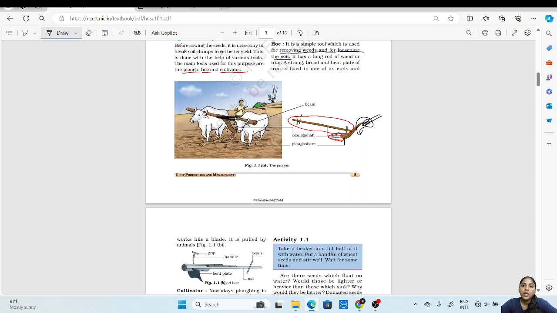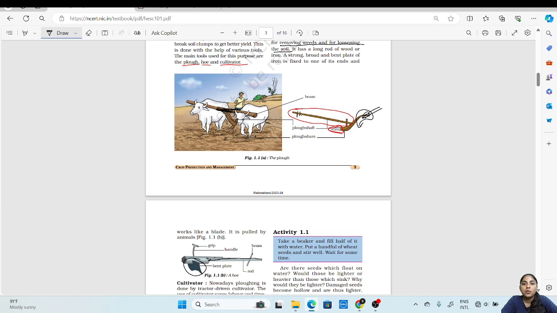Now this also has a long rod of wood or iron. So we can see here, this hoe will also have a long rod of wood or iron and it will have a strong bent plate. This is the bent plate which will remove the weeds and also loosen the soil.